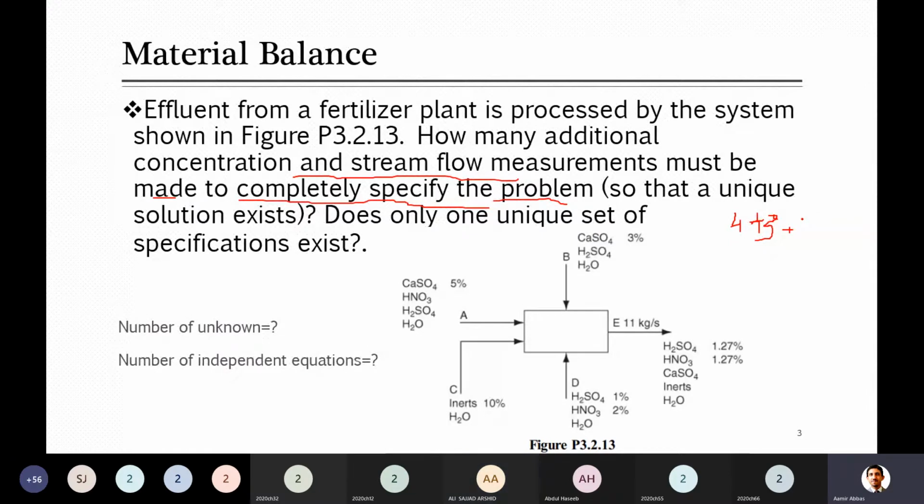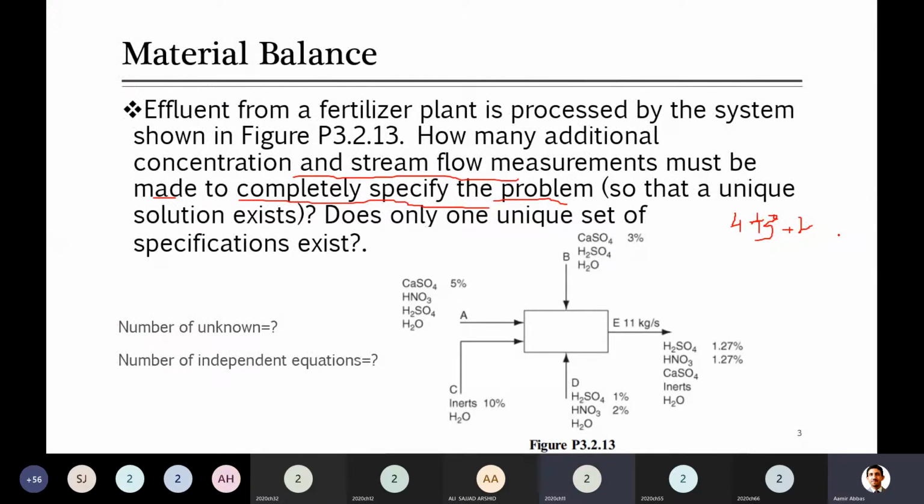Okay, just go to B. In B, how many unknowns? Two, because calcium sulfate is only given. We don't know about H2SO4 and water, so you will write 2 here. Okay, plus next, C. Go to C.